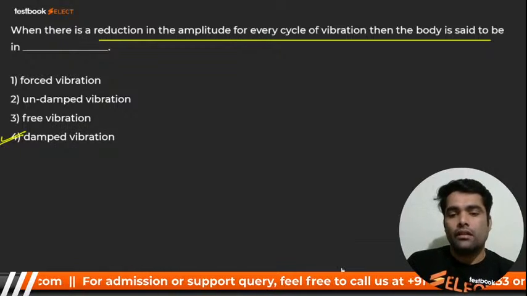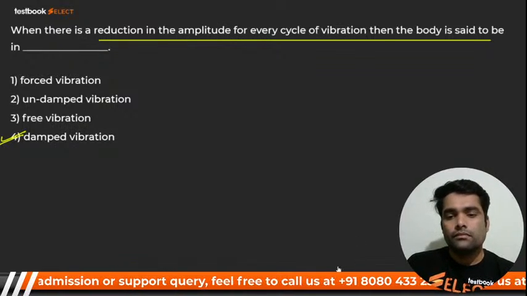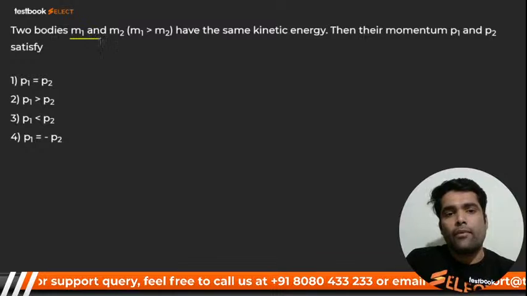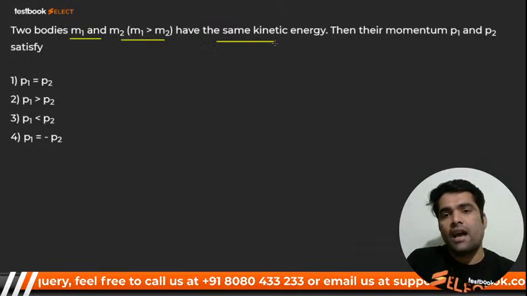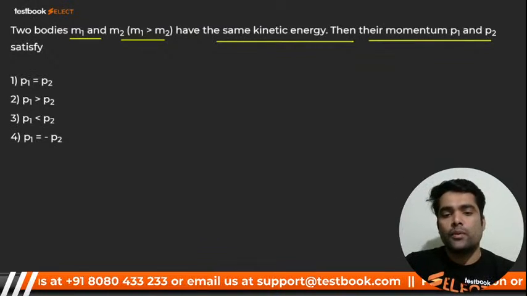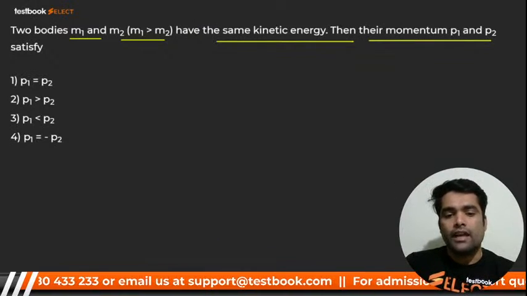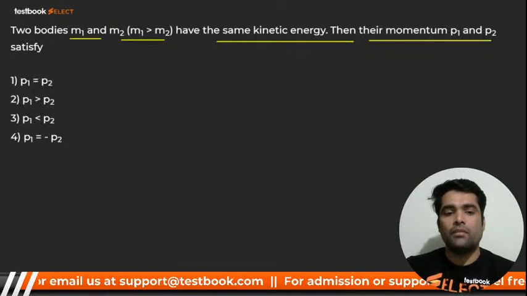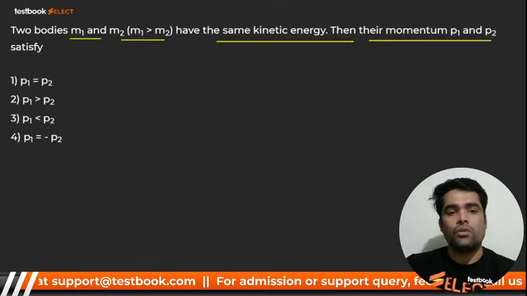Here we go. Two bodies M1 and M2 have the same kinetic energy. Then their momenta are P1 and P2. What should be the relationship between the momenta? That you have to tell me.